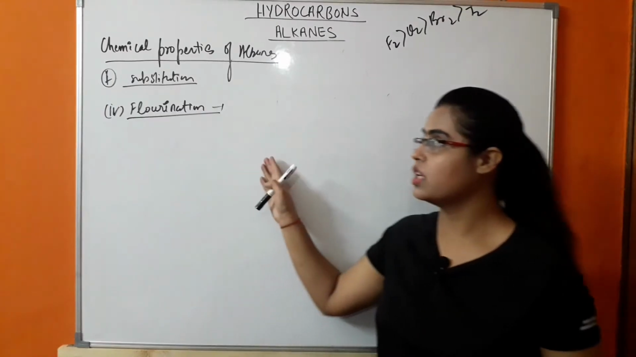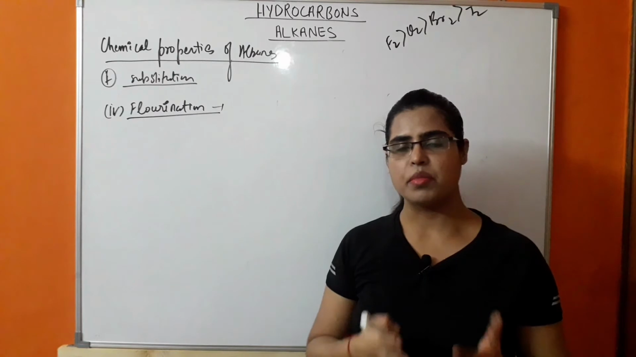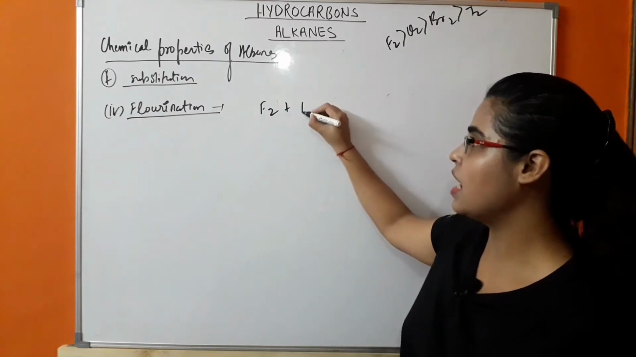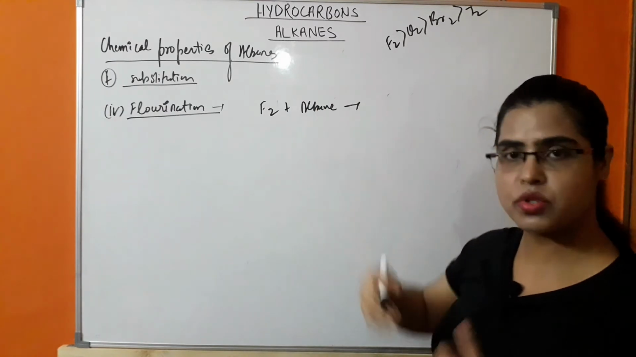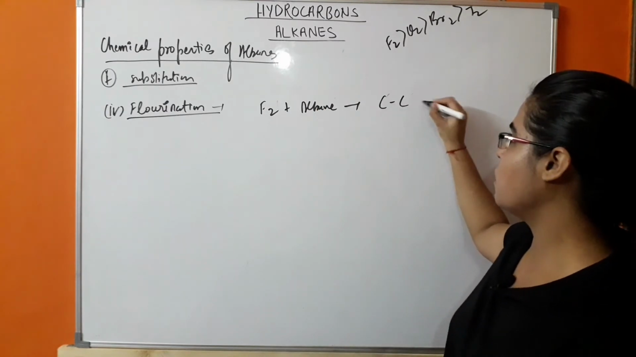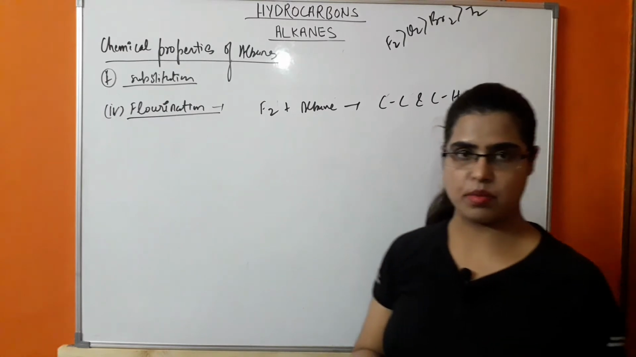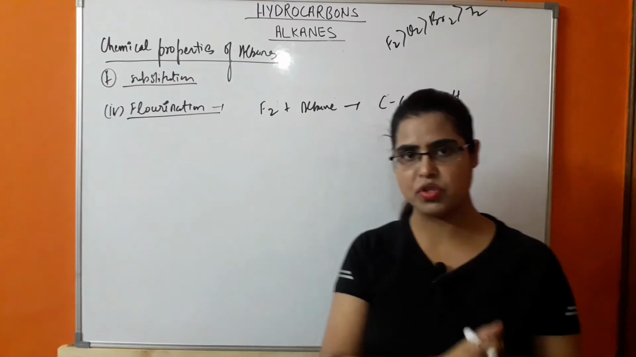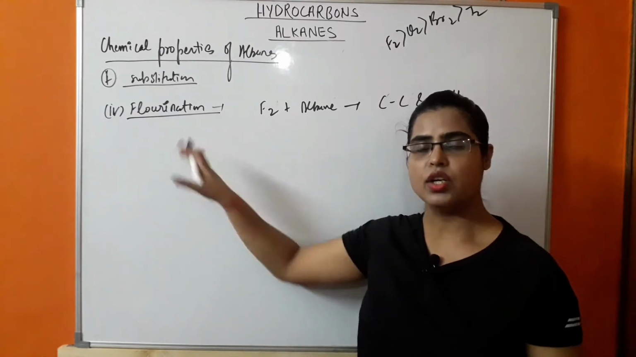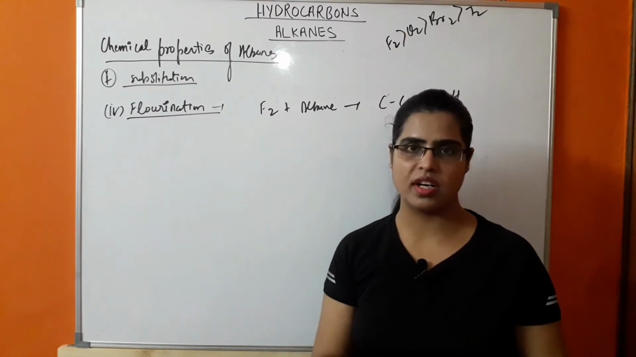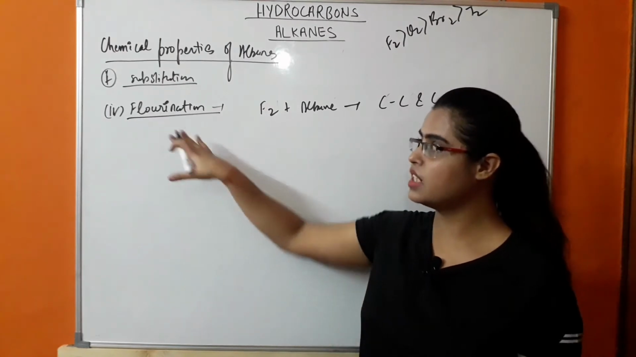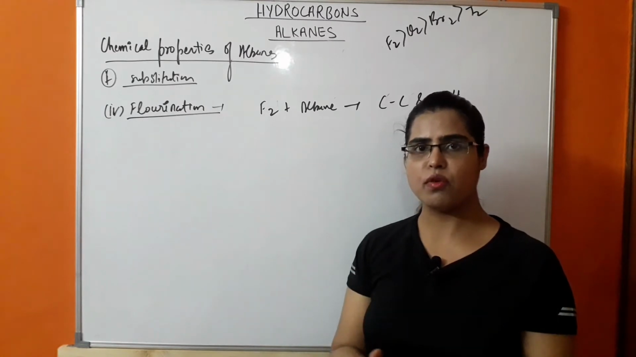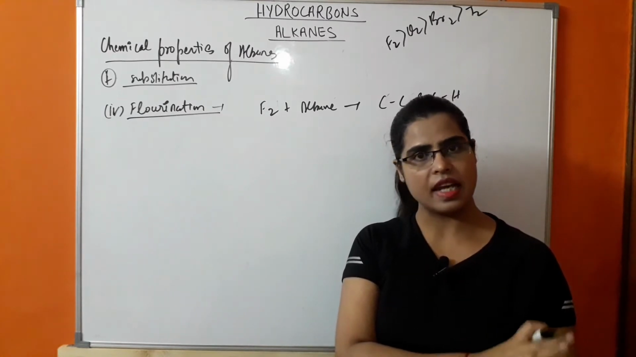Next reaction is fluorination. Fluorination is highly vigorous. Because of that, when fluorine is directly reacted with alkane, there is a rupture of carbon-carbon and also carbon-hydrogen bonds. It means both carbon-carbon and carbon-hydrogen bonds are rupturing in the presence of fluorine, due to which a mixture of products is obtained. This is the demerit of direct fluorination. It means we cannot use pure fluorine for reacting with the alkane.